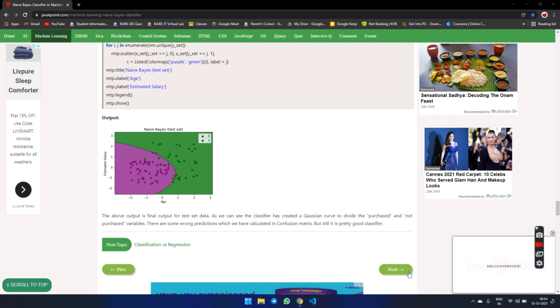Then we are going to move on to what is meant by classification. In previous videos we discussed classification and regression separately. Now in upcoming videos we are going to discuss the difference between classification and regression.